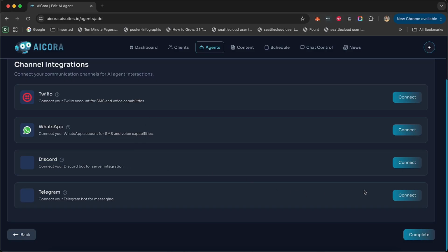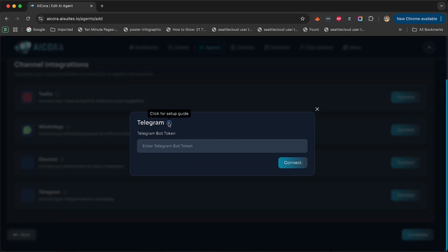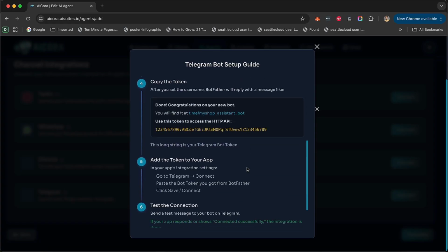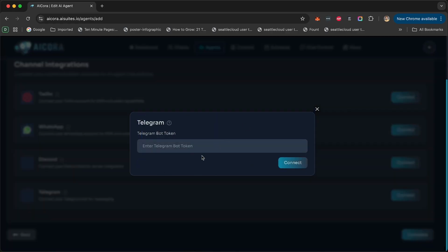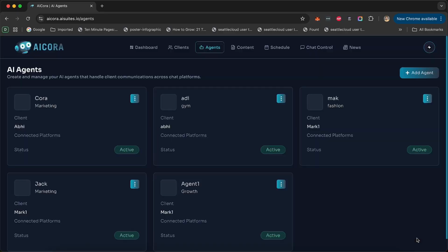I can connect my WhatsApp, Discord, or Telegram. Now in this demonstration, I'm going to connect my Telegram. So there are instructions right over here that you can follow on how to get your Telegram token. And I'm going to just paste my Telegram token here, click on connect. And as you can see, this is the name of my agent that I can search on Telegram and talk to do my social media management. So I'm going to click on continue, and that is all.